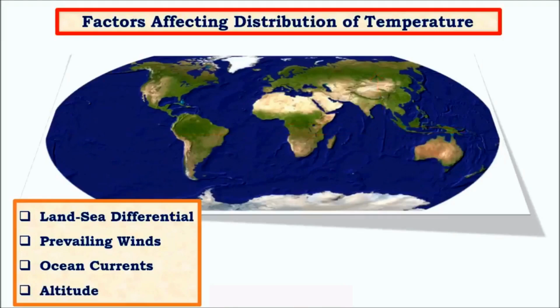And the other important factor is altitude. We know that at ground level the temperature is comparatively higher, but as we move towards the top of a mountain or a high region, the temperature usually falls, and the fall in temperature is about 6 degrees Celsius for every increase of 1 kilometer in height. That is, as we move upwards by a distance of 1 kilometer, the temperature fall will be about 6 degrees Celsius. So this is what is called the adiabatic lapse rate, about which we'll study in detail later.